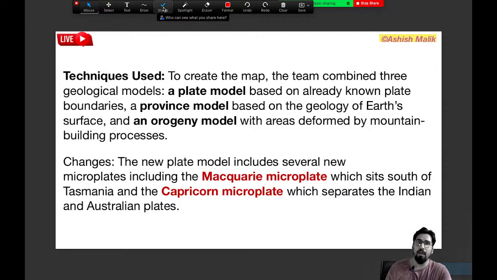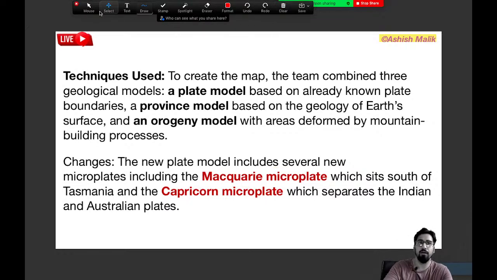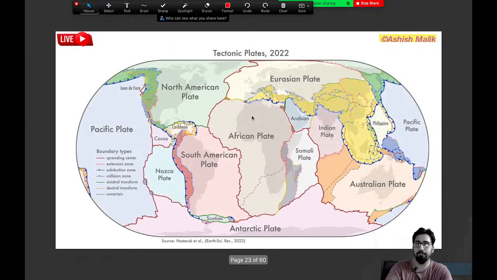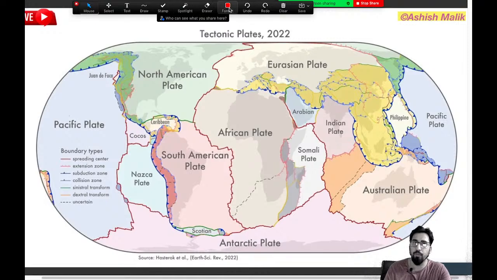The 2 new plates that we have got, one is called the Macquarie microplate. The Macquarie microplate is the one which was near Australia. And then we have the Capricorn microplate, which separates Indian and Australian. Let's name these two.